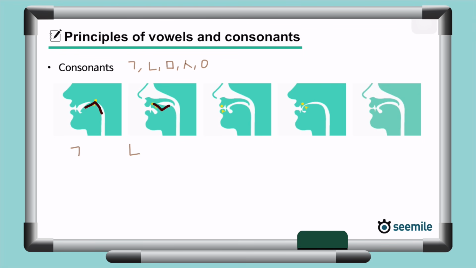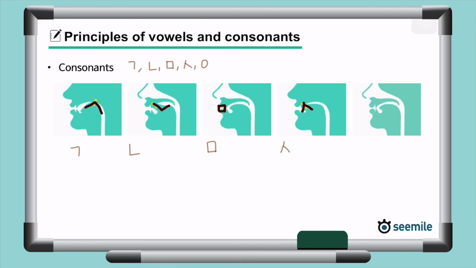Next, when you pronounce m, the lips have to be pressed together. Observing this action resulted in the creation of this particular consonant, which looks like a square and has the sound m. The s sound is made when the air passes between the front of the tongue and the tooth bridge. And when you look at the teeth from the side, you'll find that it actually looks like this. So this is how the Korean consonant with the s sound came about.